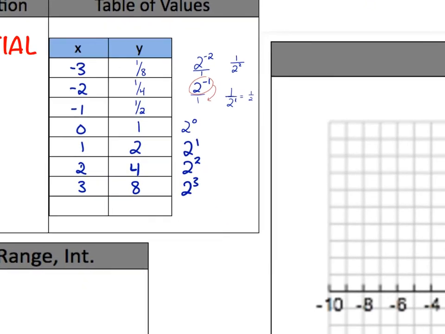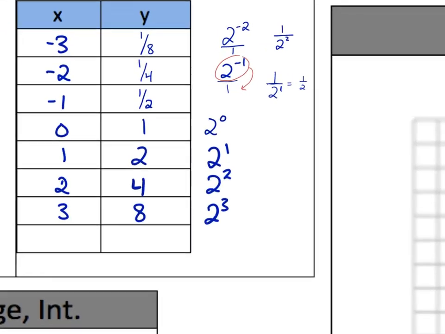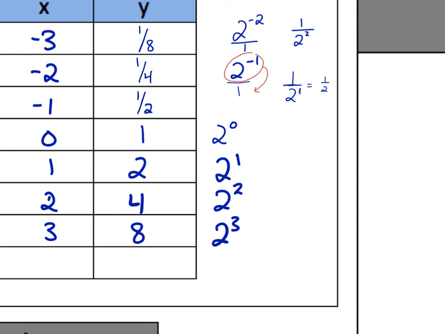And if you graph those points, look at our y values. Are they negative? No, none of them are negative. They're getting tinier and tinier as we go in the negative direction, but they're all staying positive. So your graph is never going to dip below the x-axis, because all of those values are positive there.